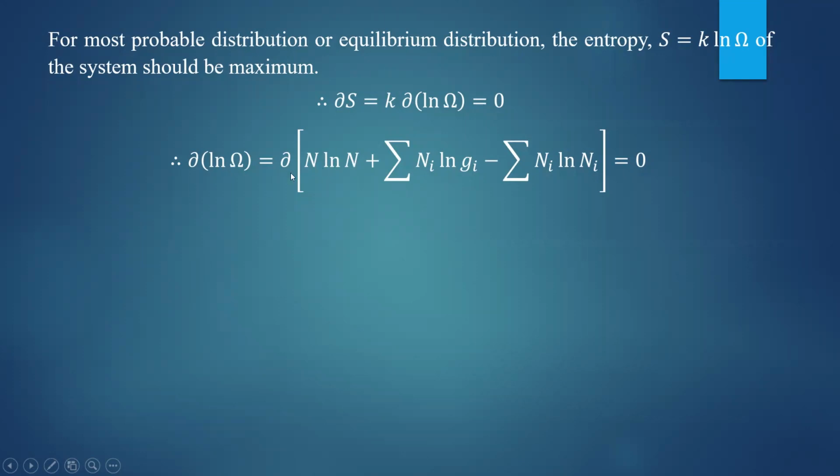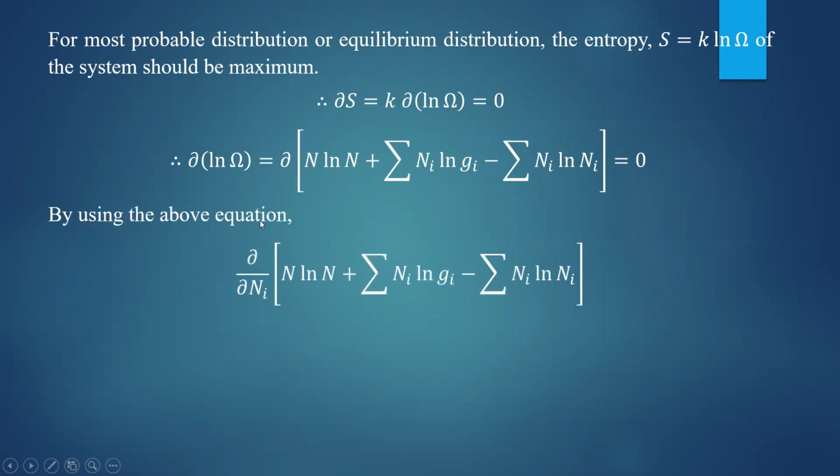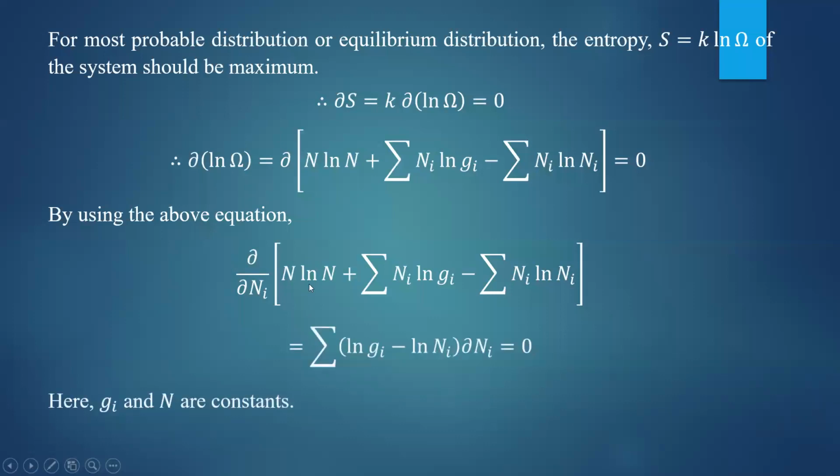So you have to differentiate this with respect to ni. Okay, because ni is the variable. Total number of particles, capital N, is constant. Total number of states gi is constant, where ni is the variable, which is going to change. So therefore the derivative with respect to ni you have to do. If you do that, partial derivative, the first term is constant, therefore derivative of the first term is 0. Derivative of constant is 0.